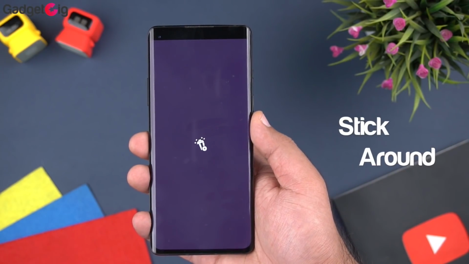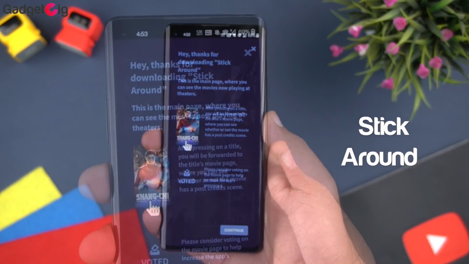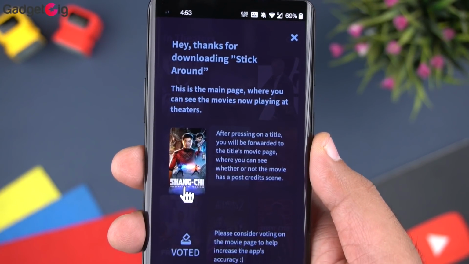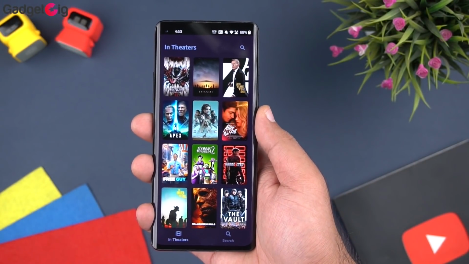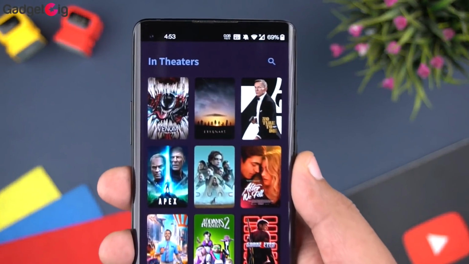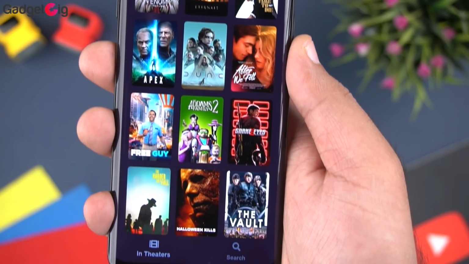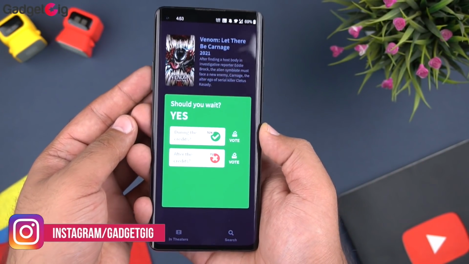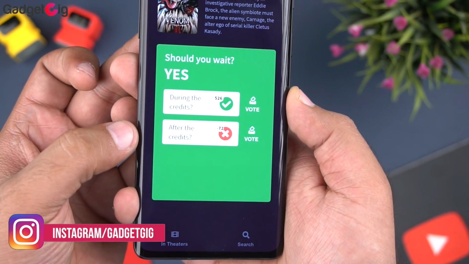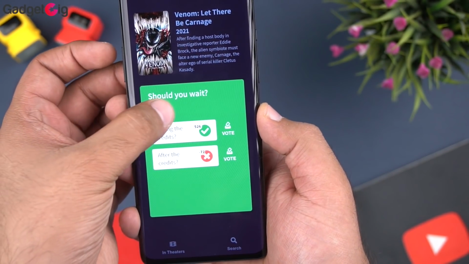So the first app we have in our list is the Stick Around. Stick Around will help you to easily see if there is a post-credit scene in the movie. So if you're tired of waiting in a theater after a movie just to realize that there are no post-credits, then this app will help you. Stick Around will help you to decide whether you should wait or not. You can see if there is a post-credit scene during credits or after credits.